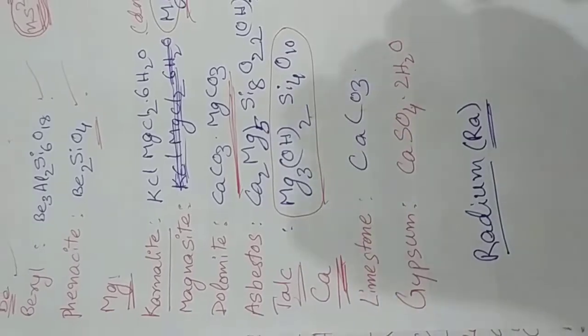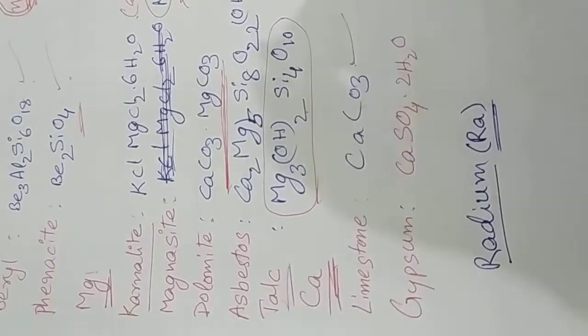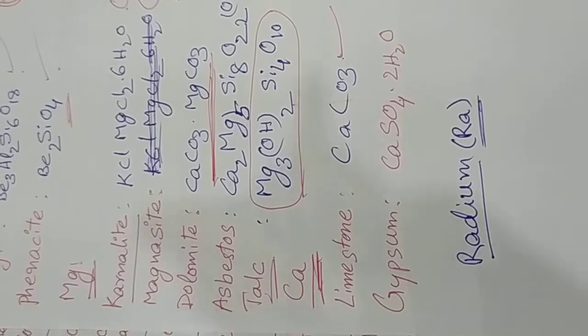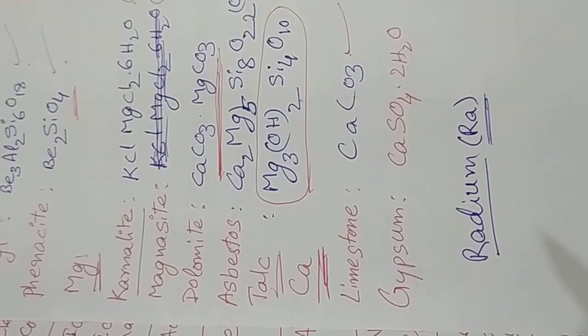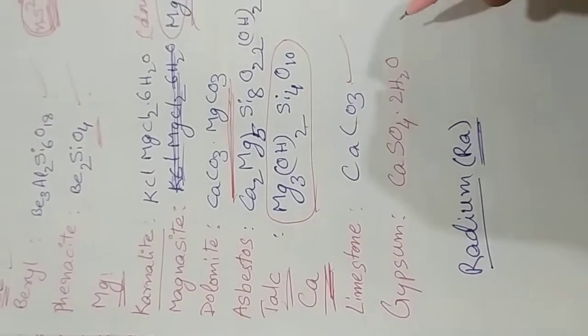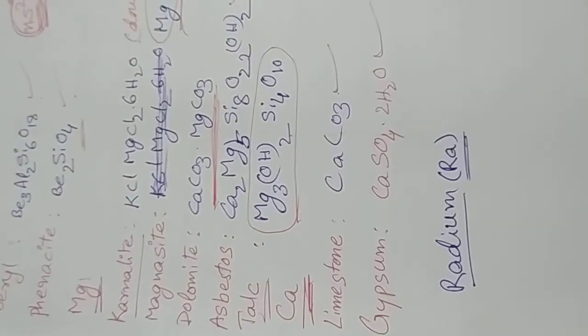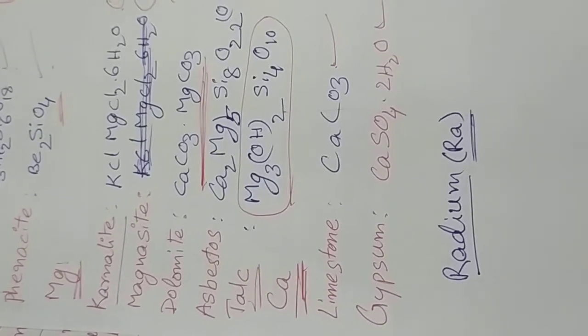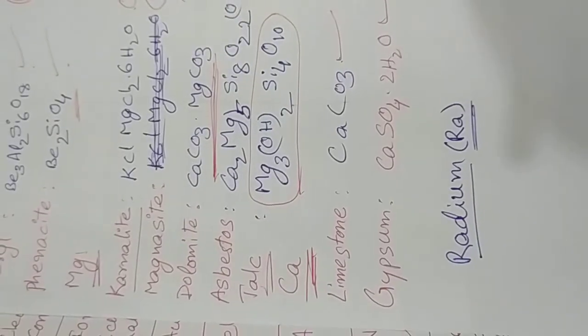For calcium, limestone, calcium carbonate, is one of the cheapest ores available and used in India. Second one is gypsum, that is calcium sulfate. So these are basically the cheapest ores available on the earth.